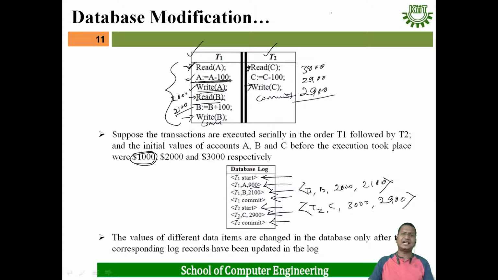In this way, whenever a transaction is executed, for every instruction one record is inserted in the log file: basically for the start of the transaction, the commit of the transaction, which is the end of the transaction, and for write operations. All those things should be present in the log file. And the values of data items are changed in the database only after their corresponding log records have been updated in the log. That means first it will insert a record in the log file, then only it will do the actual update operation.